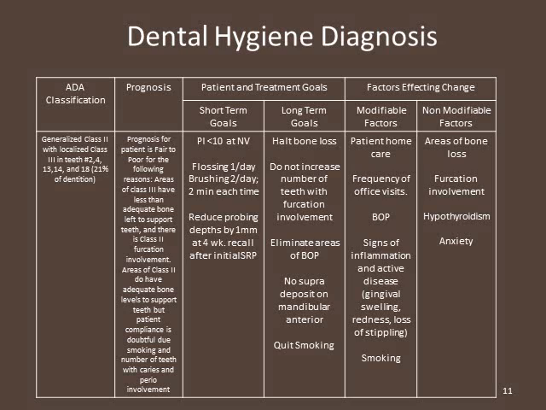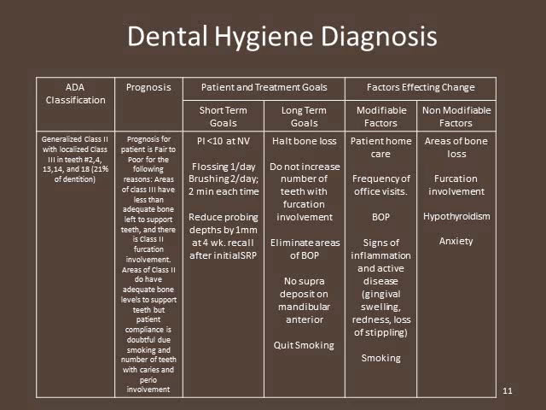Areas of Class 3 have less than adequate bone left to support the teeth, and there is a Class 2 furcation involvement. Areas of Class 2 do have adequate bone levels to support the teeth, but the patient compliance is doubtful due to smoking and number of teeth with caries and perio involvement.